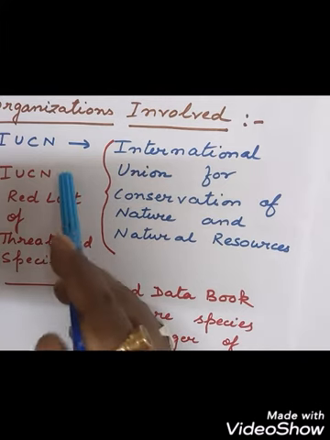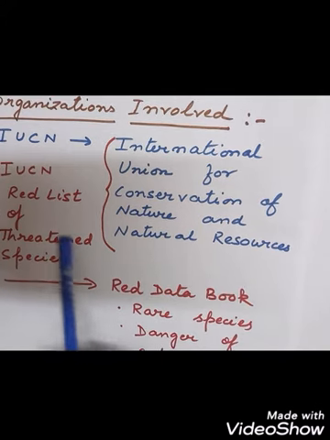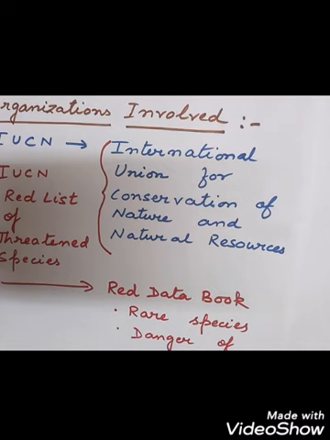They maintain an IUCN Red List of threatened species. There is a list which contains the names of the threatened species which are in danger of extinction. Species are classified into different categories, like how many species have declined, what the population is, and the area of the geographical distribution.